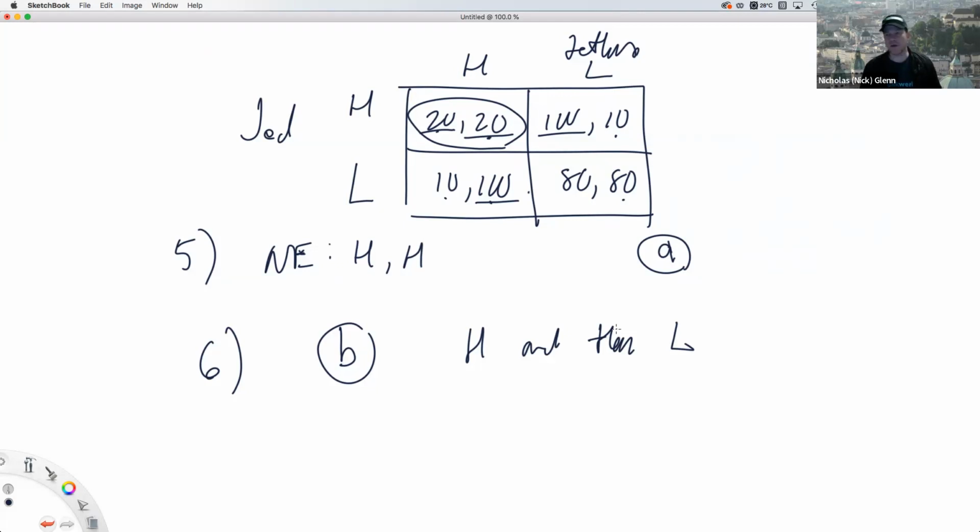And make sure you know the other kind, grim trigger. This is when once somebody deviates, that's it. You don't cooperate ever again. Once they're cooperating, doing low production, getting higher payoffs, then one of them deviates, and that's it. It's back to not cooperating, high production, from then on. Okay.